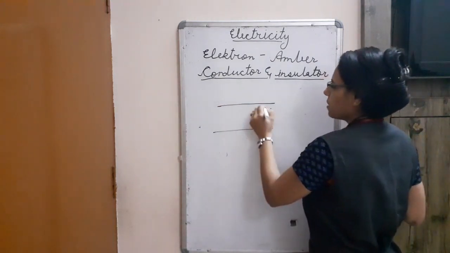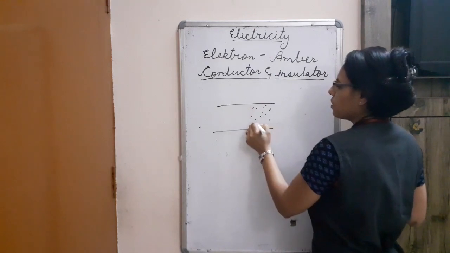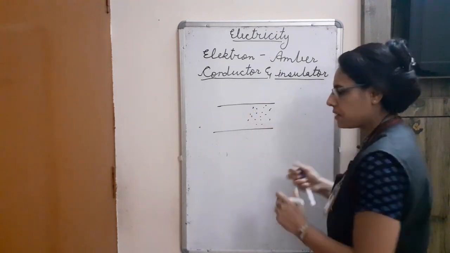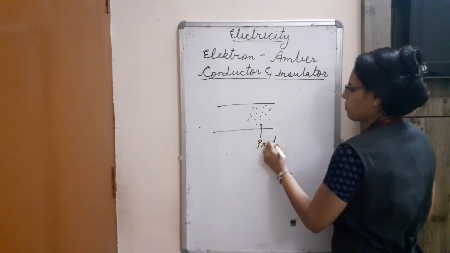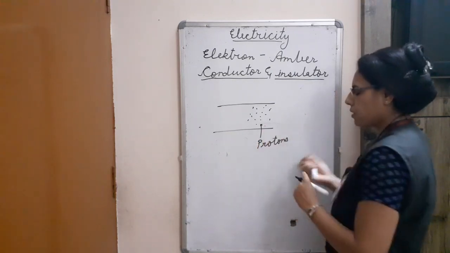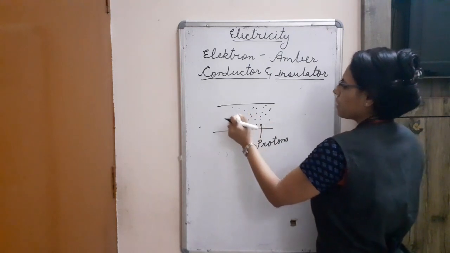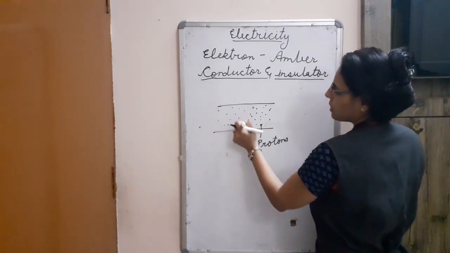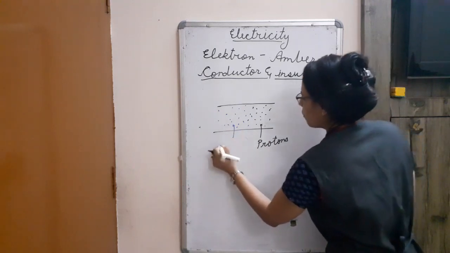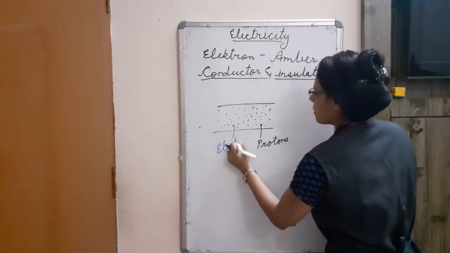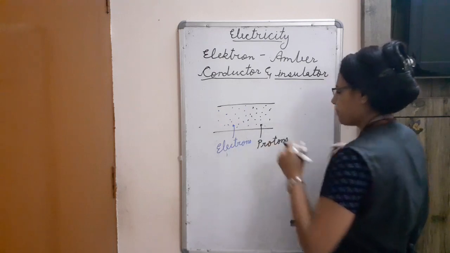In this, particles of protons are present. These are the particles of protons. In the same way, which I am making with the help of a different color, these are the particles of electrons.